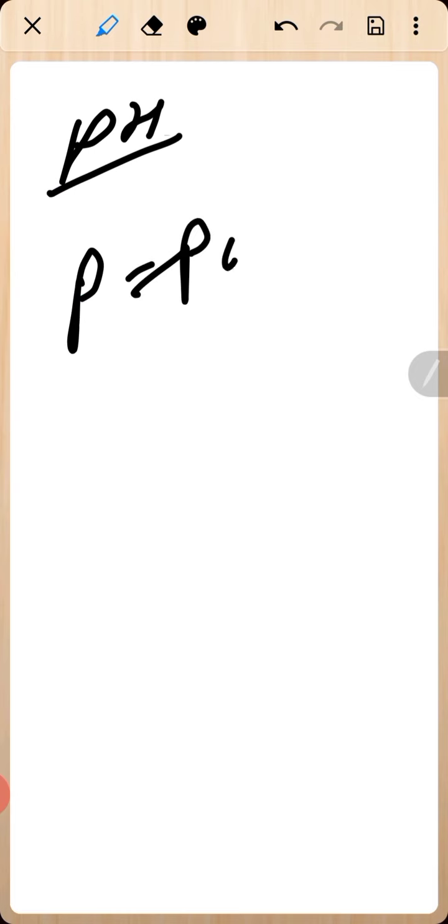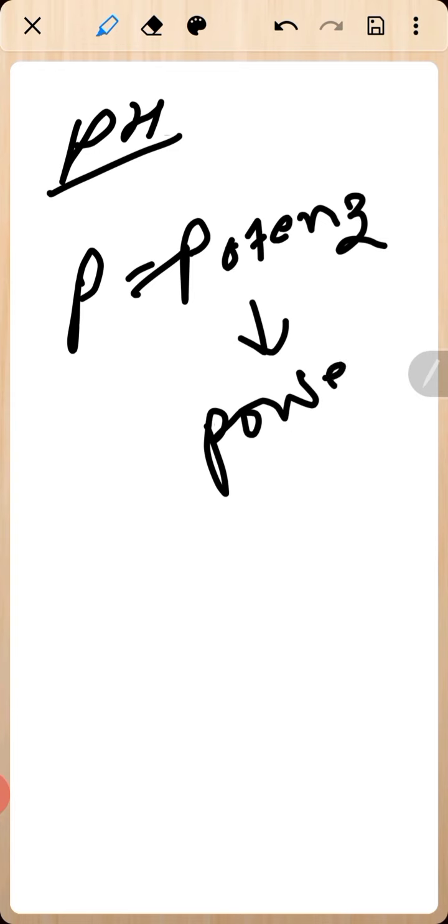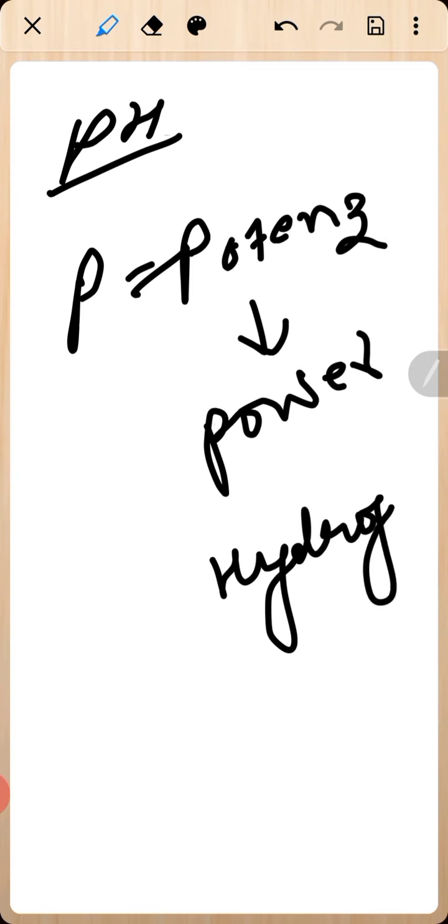Now the term to understand is pH. In pH, P stands for potenz, a German word meaning power, and H stands for hydrogen ion concentration. Power of hydrogen ion is called pH.